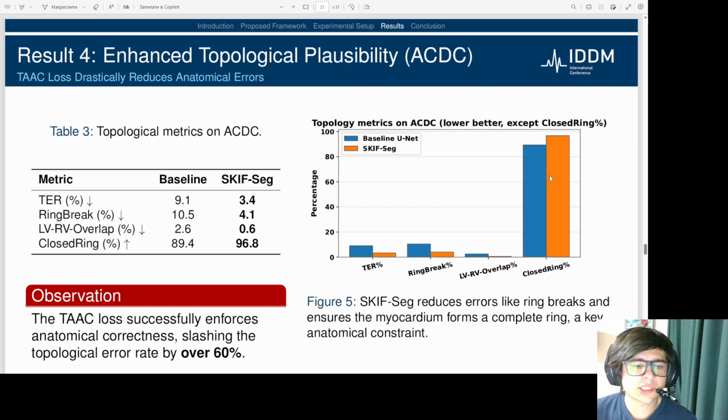A key goal of this work was to reduce anatomically impossible errors, and our TEC loss achieved significant success in this regard. As the data show, SCIF-SEC drastically reduces all forms of topological violation, including breaks in the myocardial ring. The overall topological error rate was slashed by over 60%, confirming that our model produces far more anatomically sound segmentations.